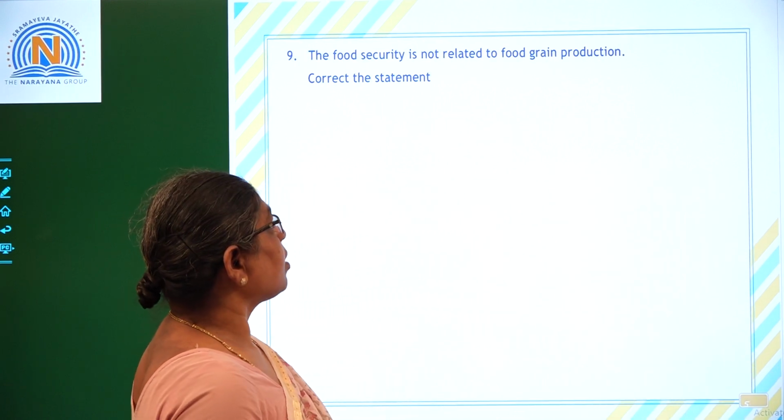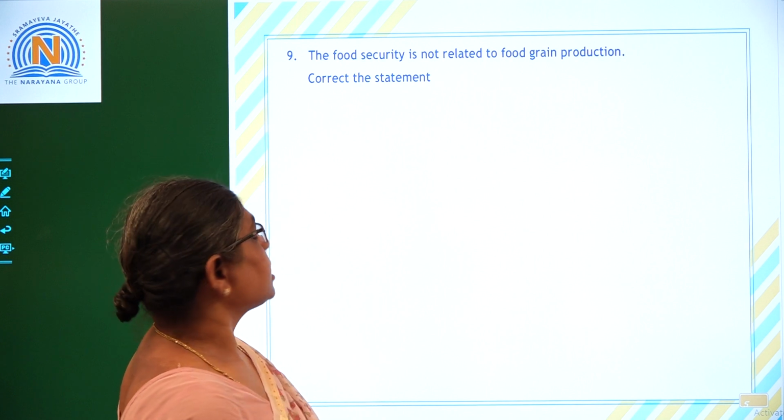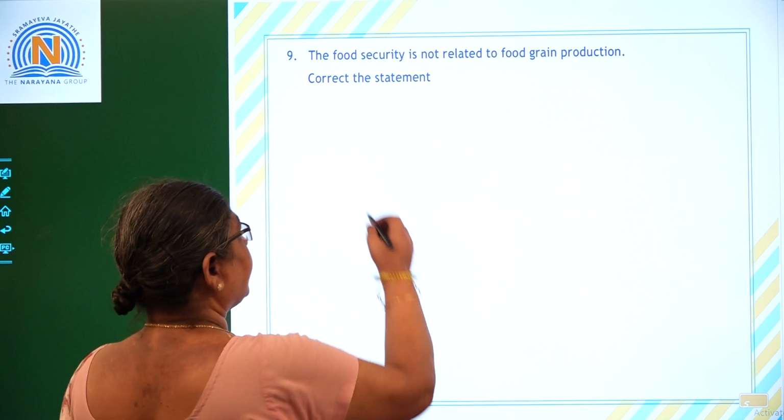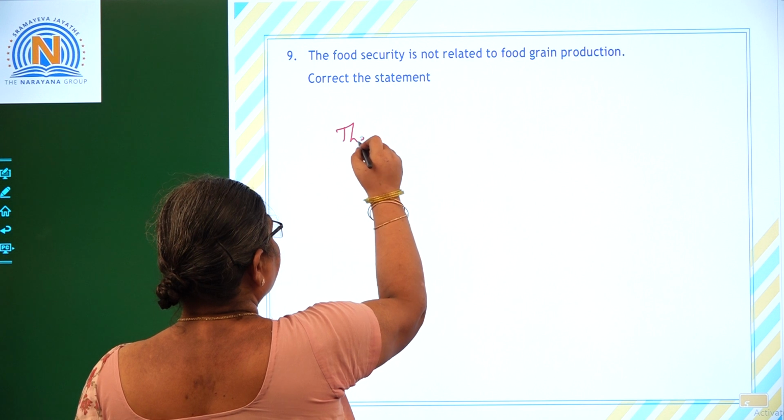The statement, food security is not related to food grain production: is it correct? It is related.